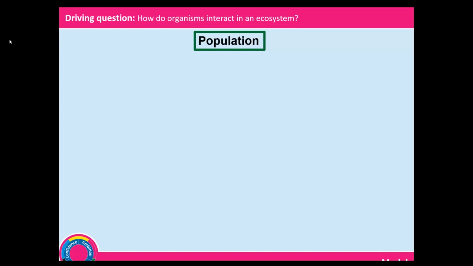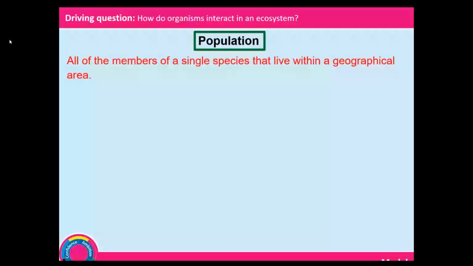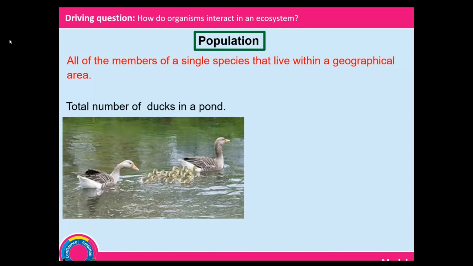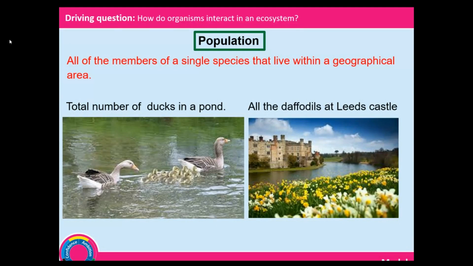Okay, the next thing we want to describe is population. What do we mean by population? Population is the total number of just one species that live within a specific geographic area. So all the members of a single species that live within a geographical area. For example, we can look at the total number of ducks in a specific pond. We look at all the daffodils at Leeds Castle. If you can count all of that, then you can find the population of daffodils.